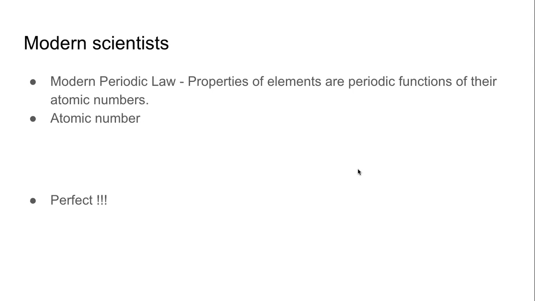And this was perfect. Using this concept, we could find the correct places for the isotopes, because all isotopes of one particular element have the same atomic number. And because they had the same atomic number, they could be placed at just one place. It doesn't matter whether we are talking about carbon 12 or carbon 14.